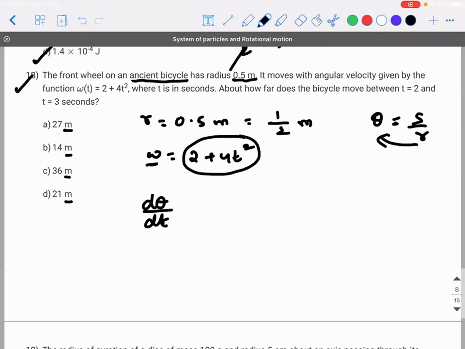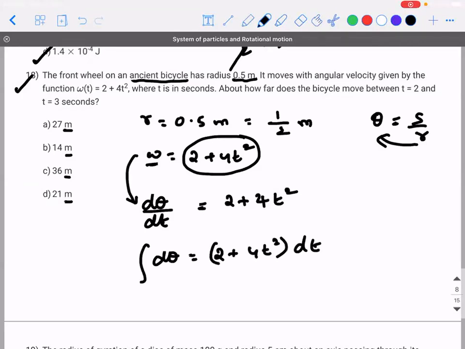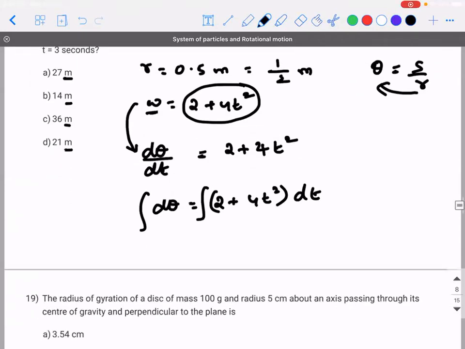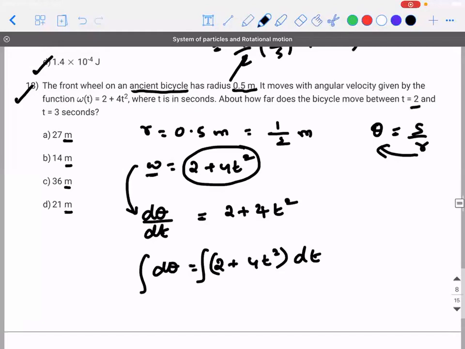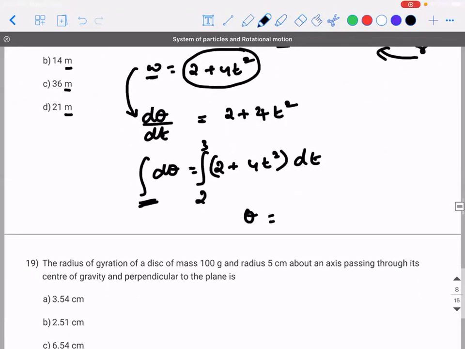Are you able to understand what I'm trying to say? So omega is d theta by dt. If you write it as 2 plus 4t square, d theta will be equal to 2 plus 4t square times dt. Okay. T goes from 2 seconds to 3 seconds. Let the total displacement be theta itself. So theta is equal to, can you integrate and tell me the answer first?